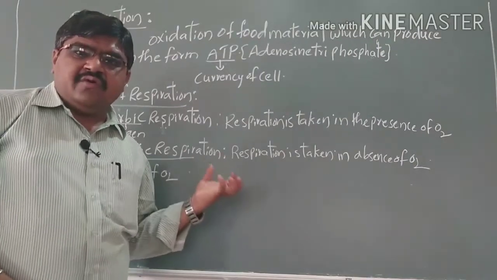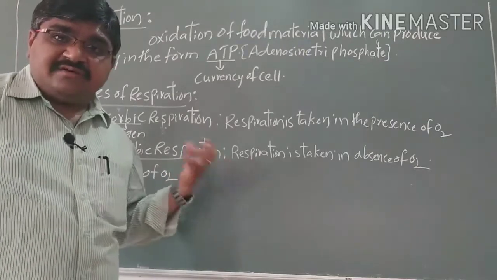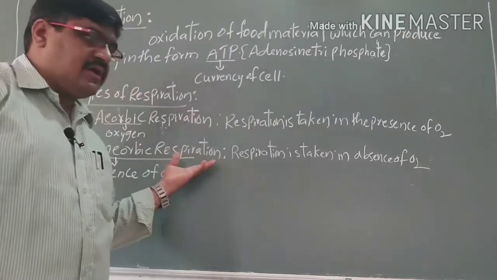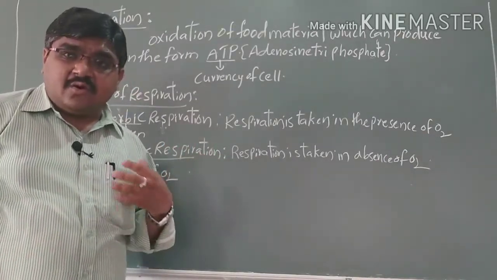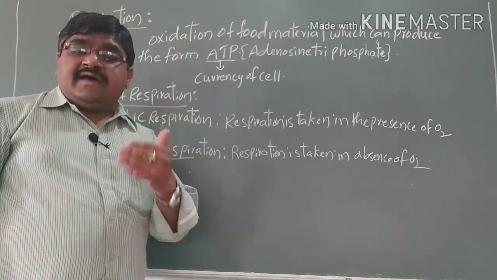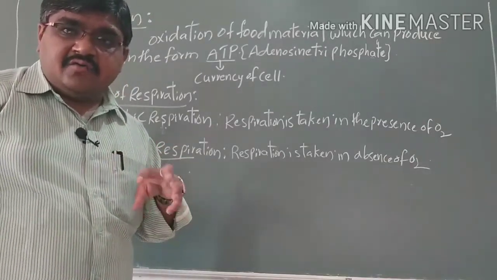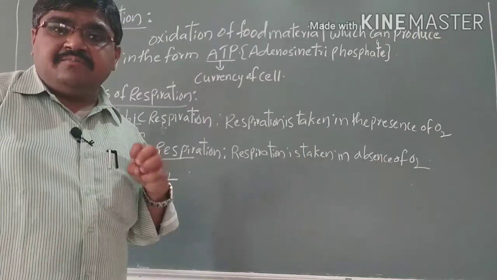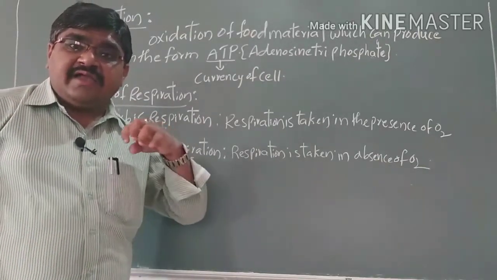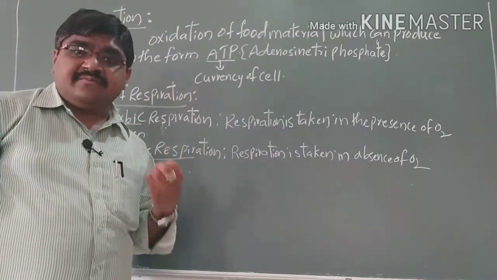In this type we can take an example where, in the absence of oxygen, the muscle cells present in our body undergo anaerobic respiration. The muscle cells first undergo aerobic respiration, and later they undergo anaerobic respiration. For example, if you are walking continuously, we get a pain. When pain is produced, the aerobic respiration is converted into anaerobic respiration. So when pain comes, you have to take some rest.